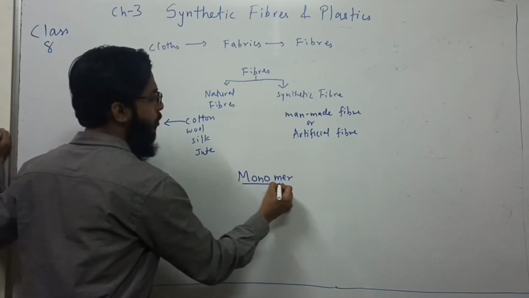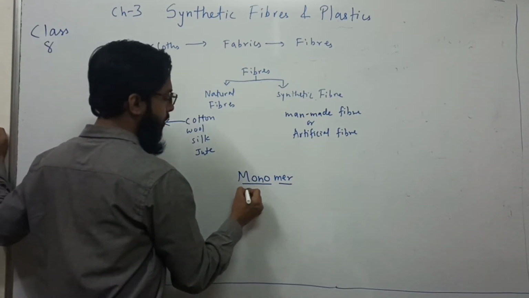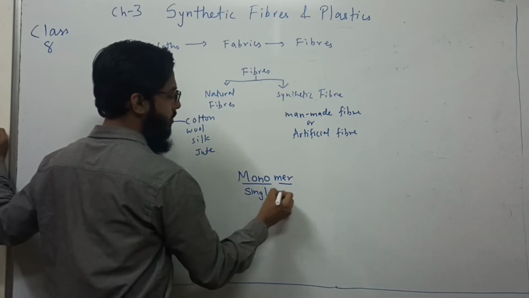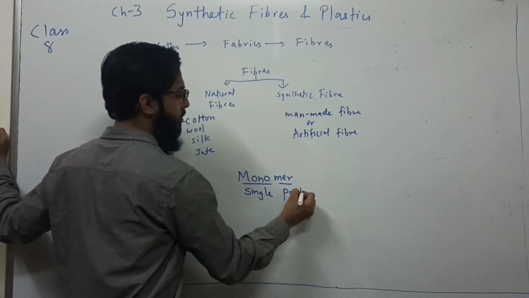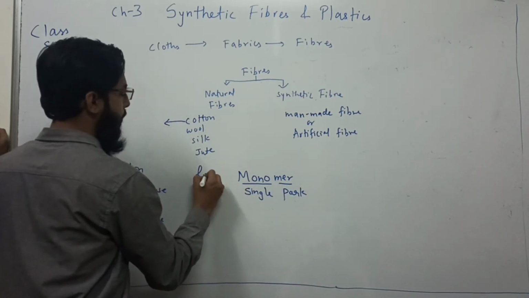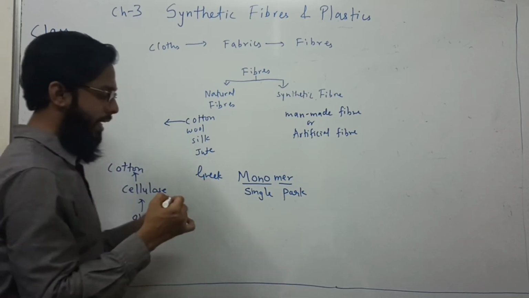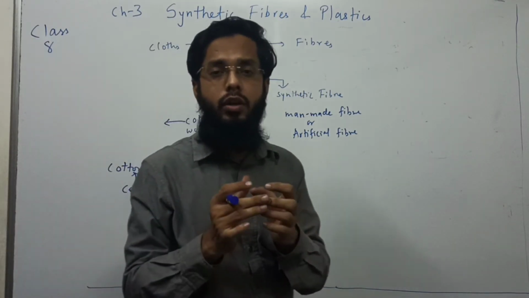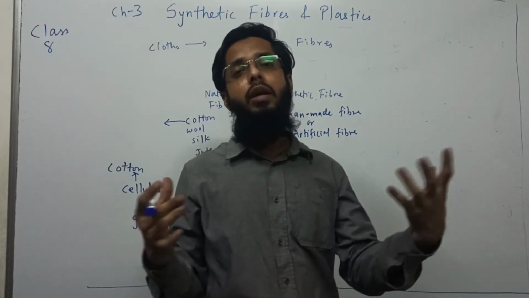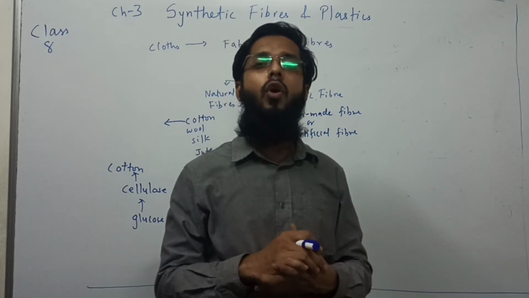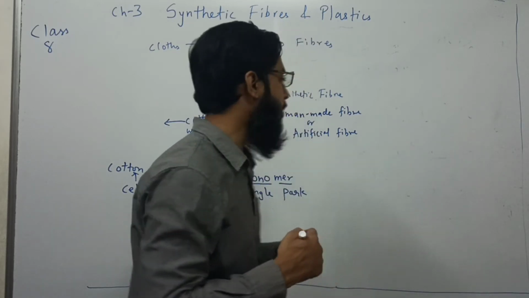Monomer. What is the meaning of monomer? It is a Greek word. Mono means single, mer means part. So when many monomers join together, they form a big molecule, which is known as polymer.